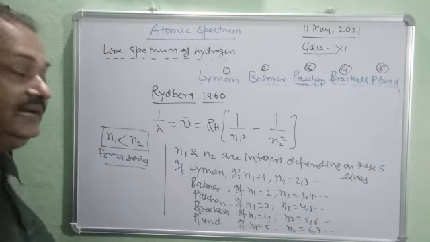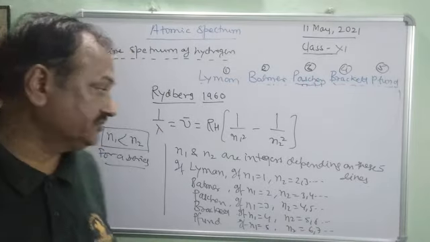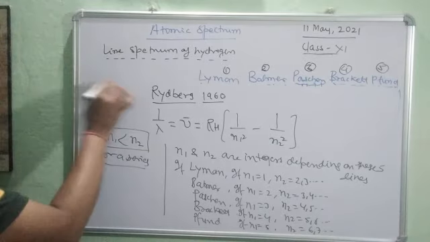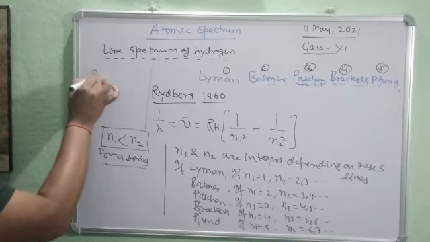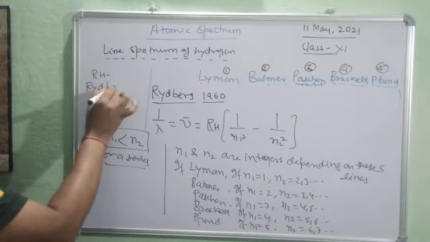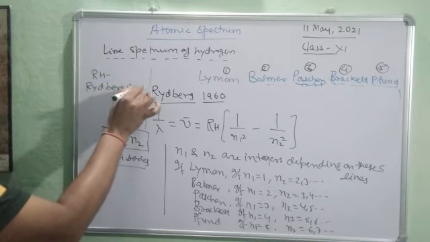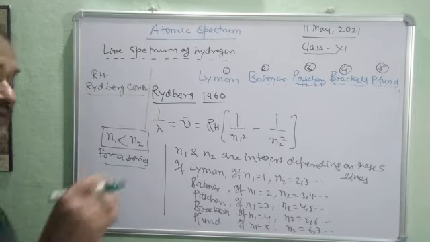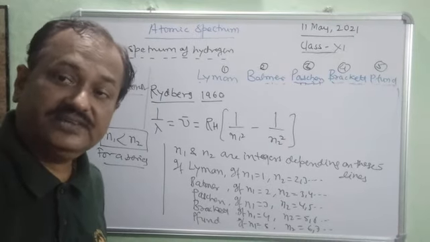And this Rydberg constant RH has a certain value.